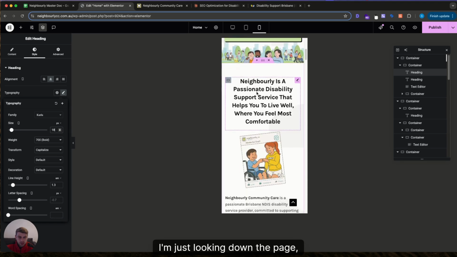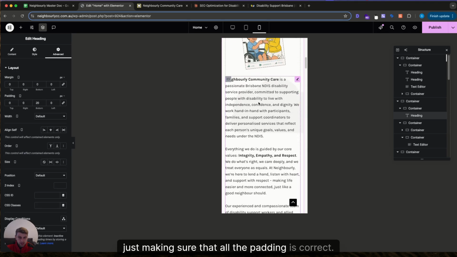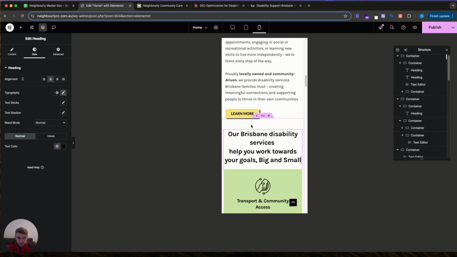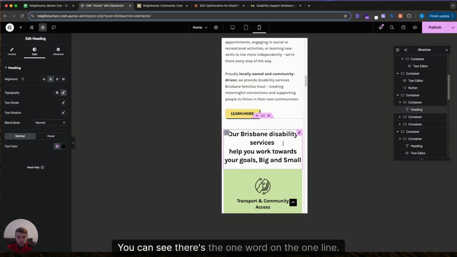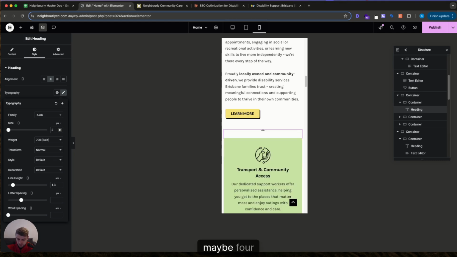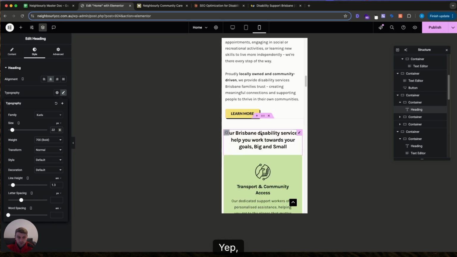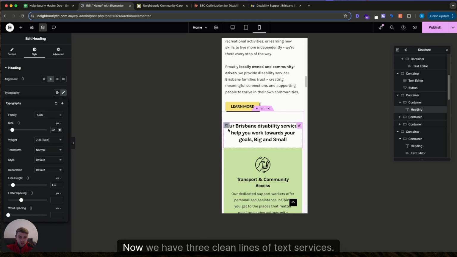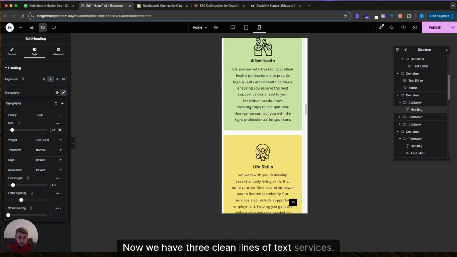Now, just looking down the page, making sure that all the padding is correct. Yep. See, this looks a little bit funny. You can see there's one word on one line, so we might just go in here and see if we reduce that to 26, maybe 42. Yep, 22 worked. Now we have three clean lines of text.